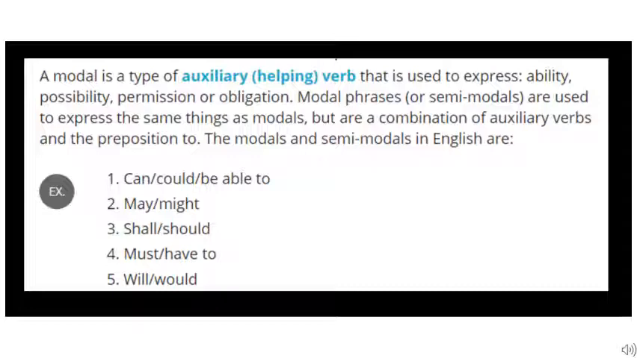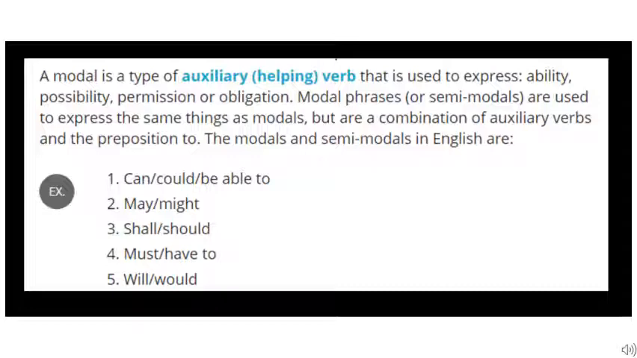Now, when I say that modals are auxiliary verbs, these auxiliary verbs, children, have a specific meaning. They express meanings such as ability, possibility, permission, or obligation. When we oblige someone, children, obligation. When you write a leave letter, at the end, what do you write? I shall be highly obliged, thankful.